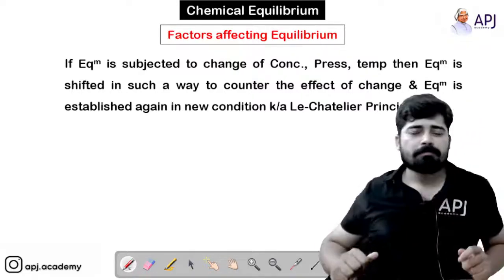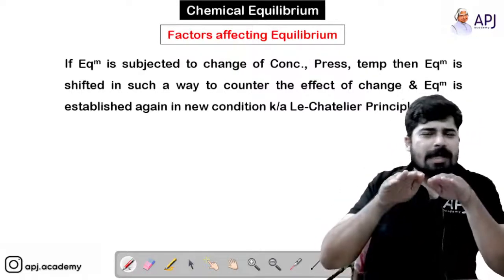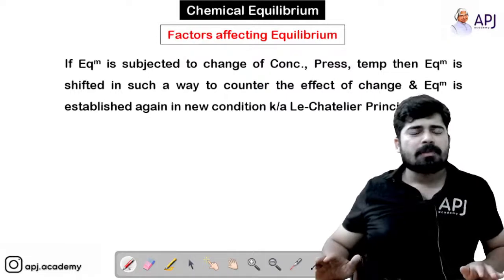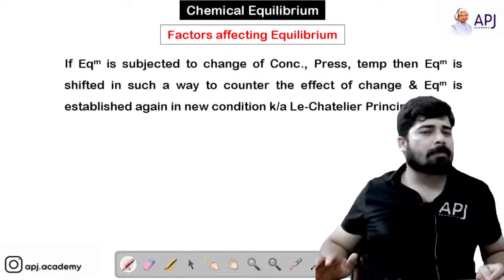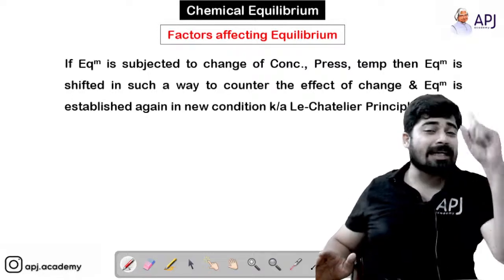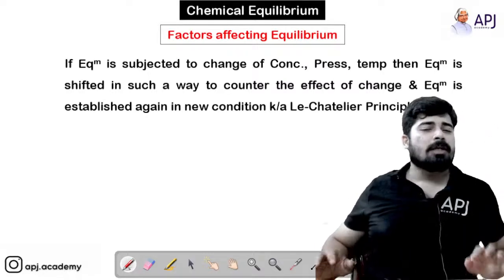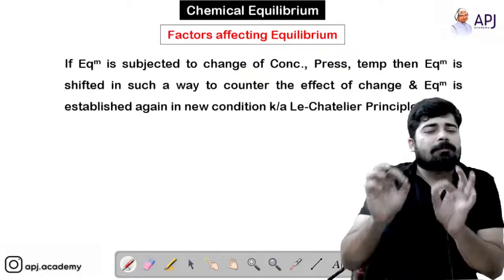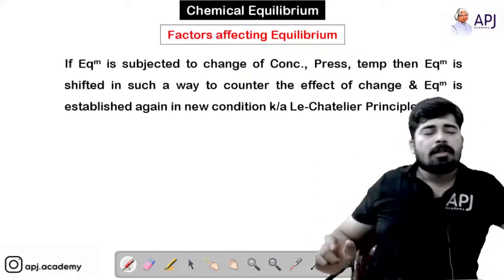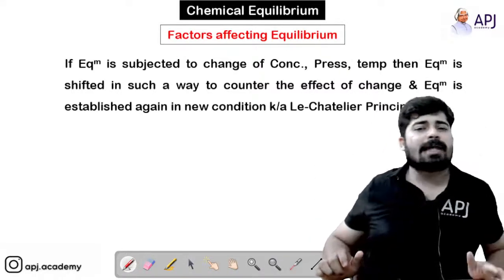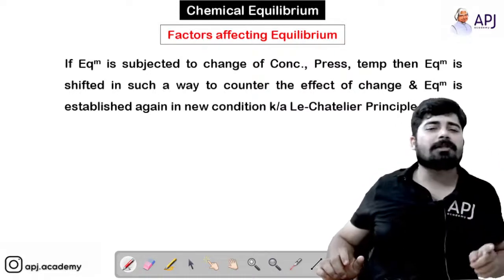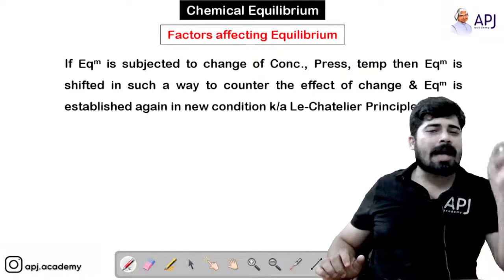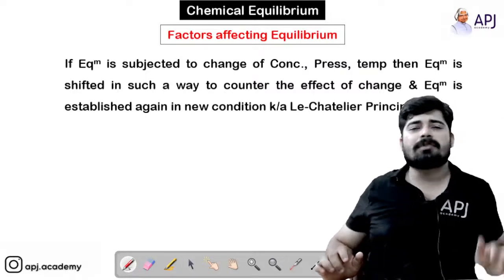For example, if a reaction is in equilibrium and now you are adding more reactants, what happens? Concentration changes, equilibrium gets disturbed. Now the equilibrium will shift in the direction that will bring the concentration of reactants down. Can you tell me which direction the reaction will shift so that it brings down the concentration of reactants?